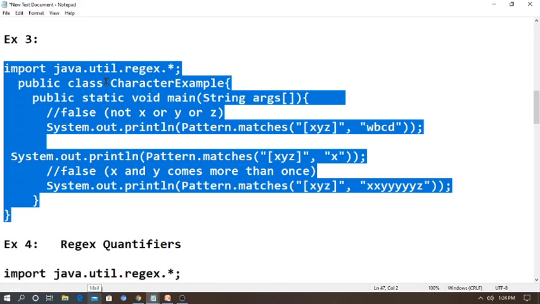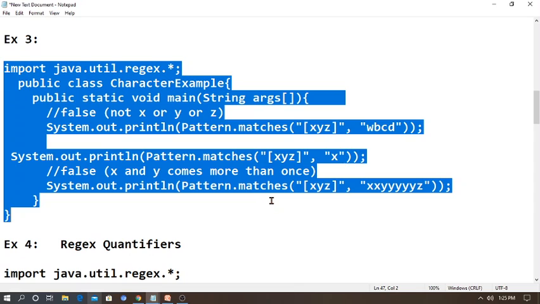Here I start with the package regex, then public class CharacterExample, then public static void main String arguments. Then I am going to use SOP Pattern.matches of XYZ comma WBCD. So you know both are not matching, it is not X or not Y or not Z. The meaning is, it will print the false answer. Then SOP Pattern.matches of XYZ comma X. Here the X value is available, and X and Y come more than once here.